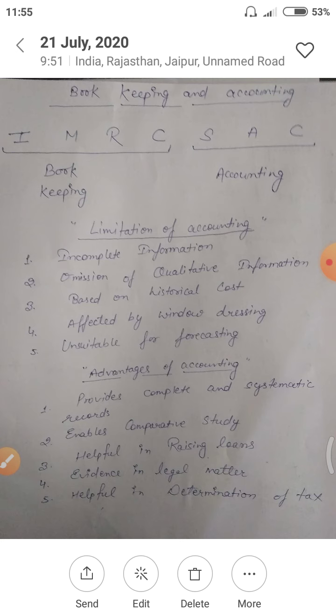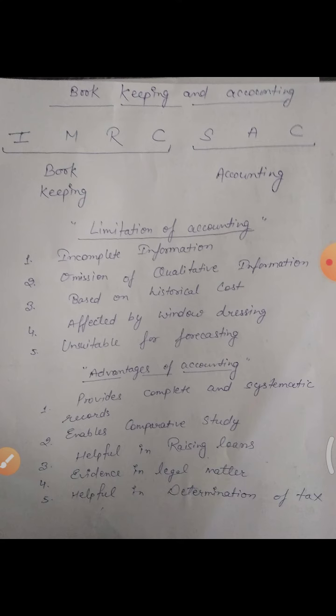So out of these 7 steps, the first 4 steps are called bookkeeping, and the remaining 3 steps are included in accounting. Bookkeeping includes only keeping the book records properly. You have to identify the transaction, measure it in terms of money, record and classify. Till here your bookkeeping process ends. Where bookkeeping ends, accounting starts.